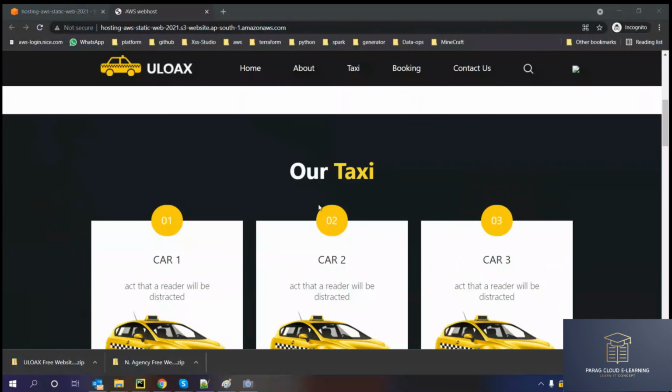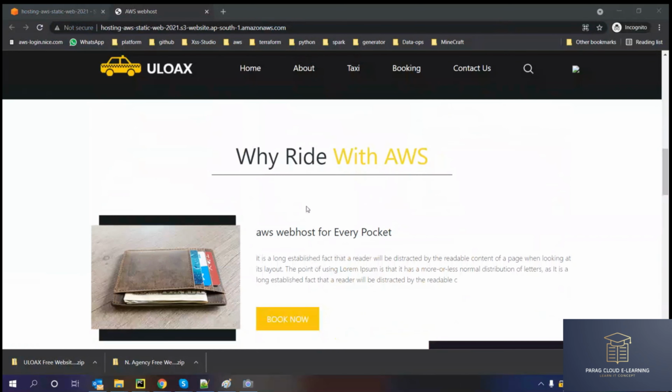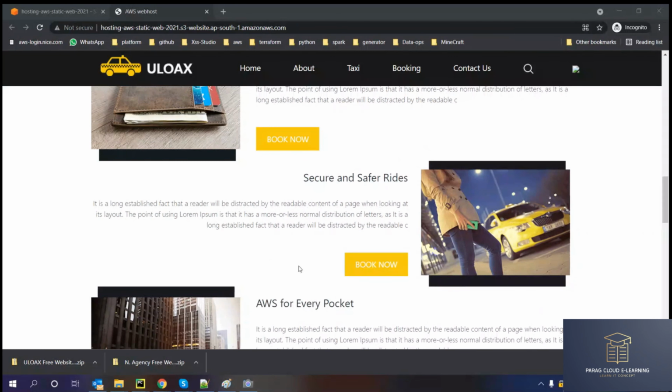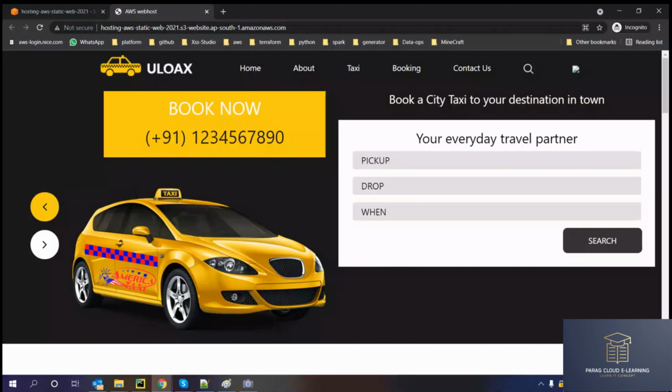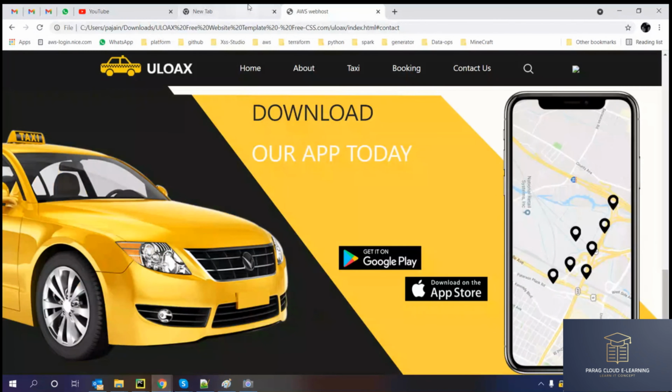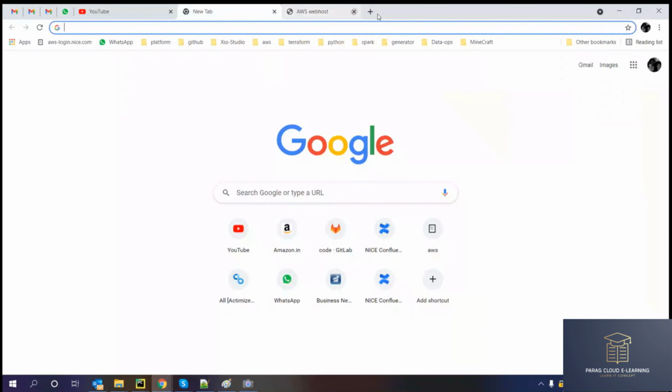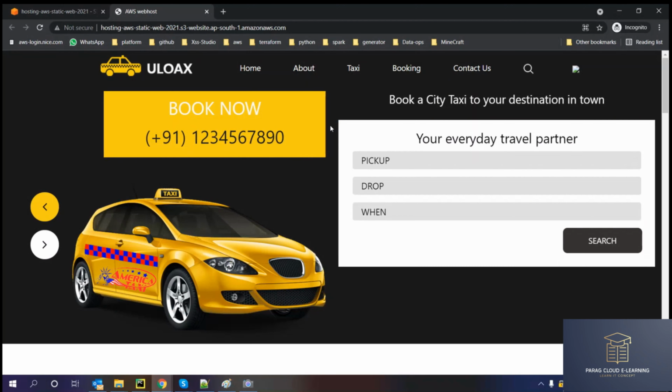Anybody can access your website. This is called hosting a static website on an S3 bucket. You can choose any of the templates. There are so many templates available in the market. You can download any of them and upload them for your website. They are free for use. You just have to update the content.